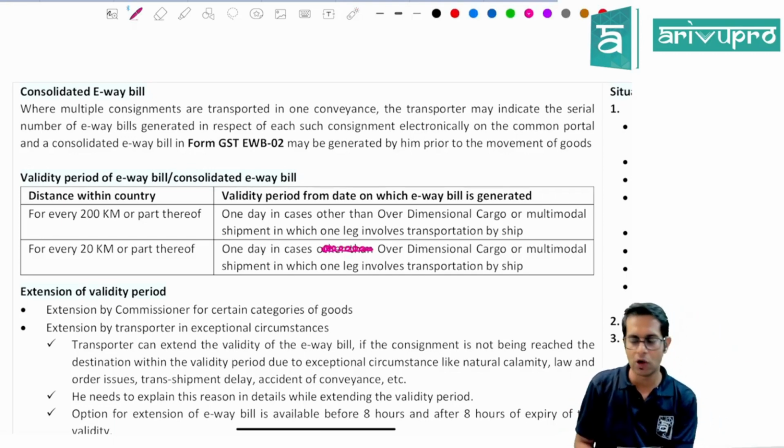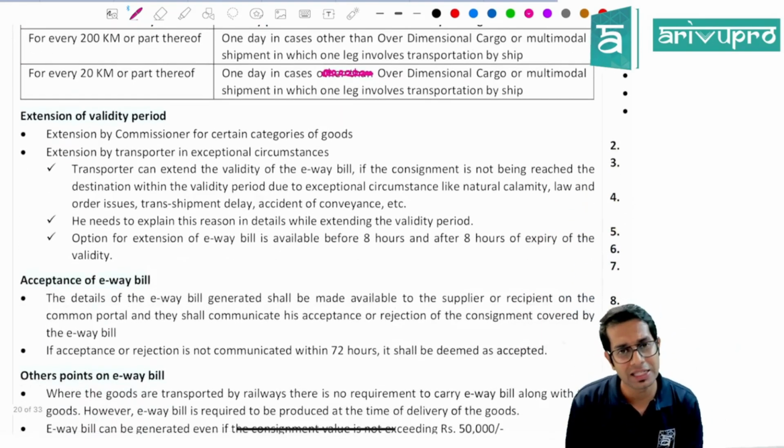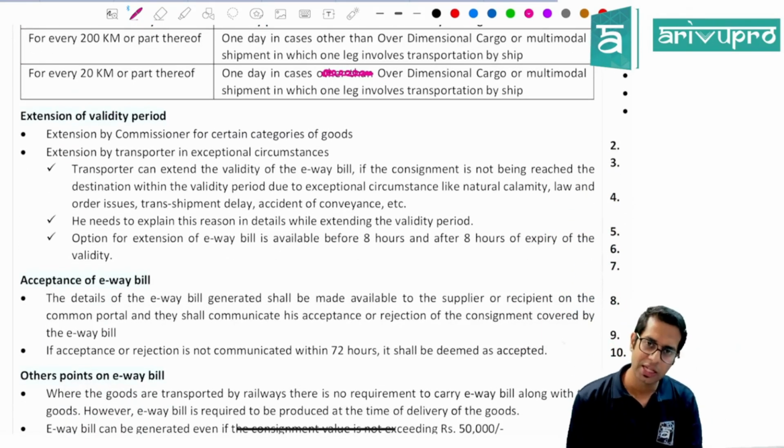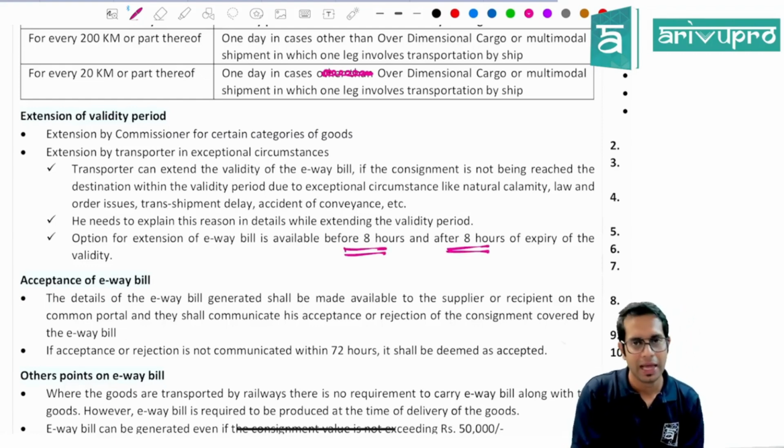First case it is other than over dimension cargo, second case it is over dimension cargo. Extension of validity. Sir, can I extend the validity of e-way bill? Yes, you can extend the validity of e-way bill either 8 hours before or 8 hours after its expiry of validity. Now, this validity can be extended due to some specific circumstances only.